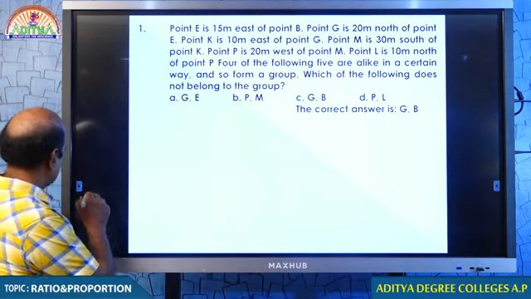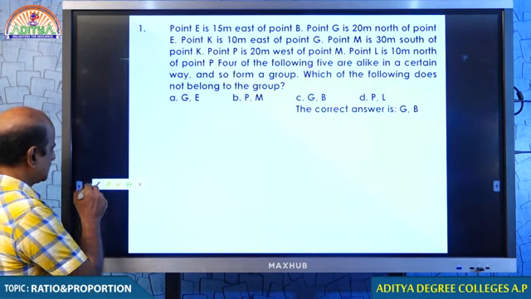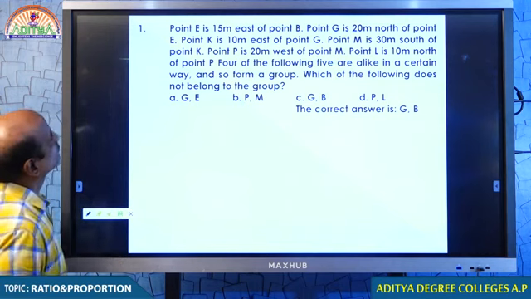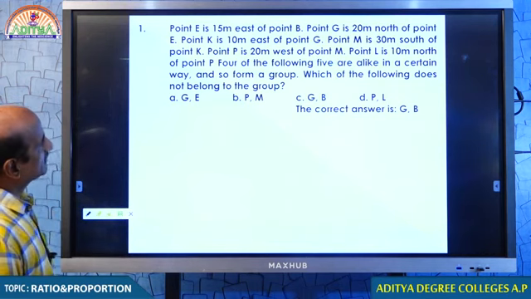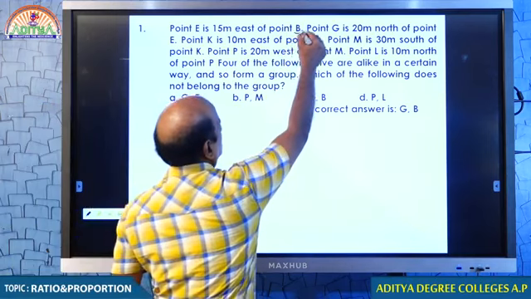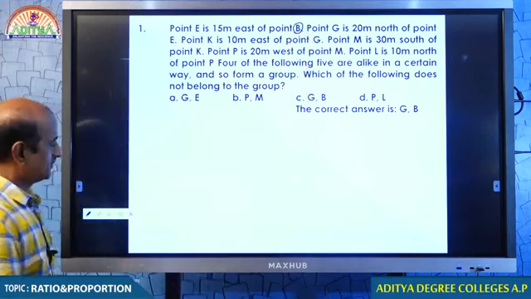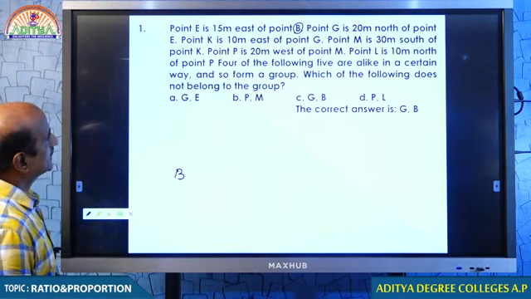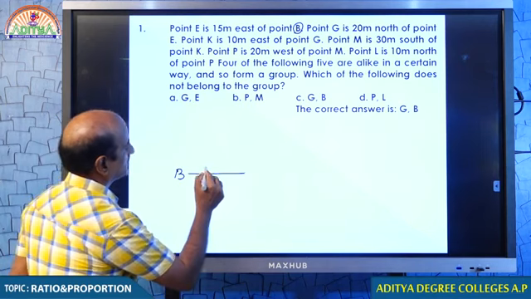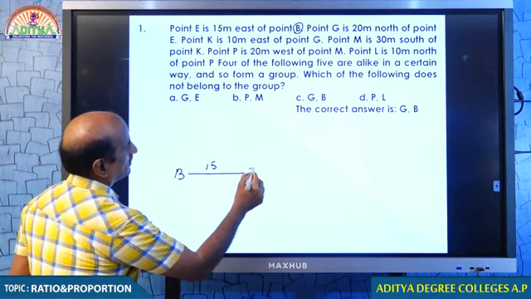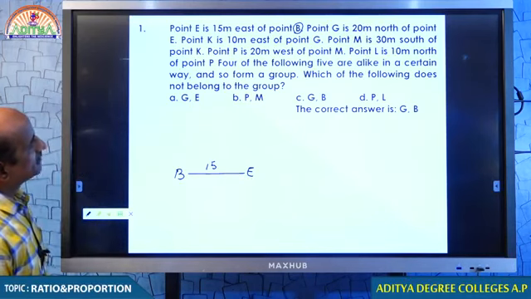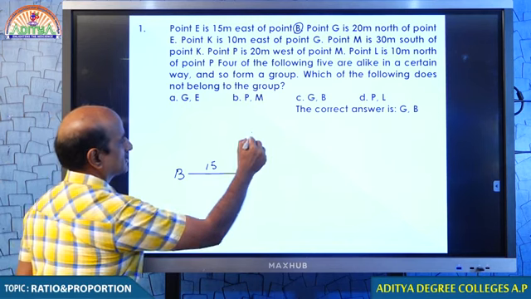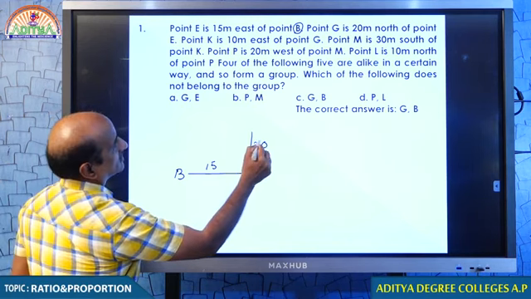Student, just look at that. When the question is a little lengthy, you need to be a little confident in answering this kind of question. Point E is 15 meters east of point B. We will be starting from B. Fix the position of B. Point E is 15 meters east, there you have point E. Then point G is 20 meters north of point E. 20 meters north, point G.